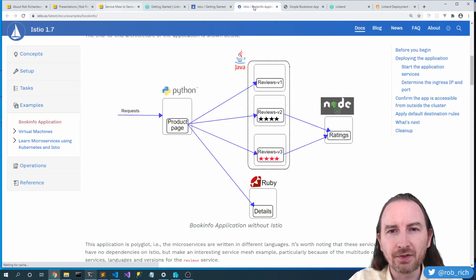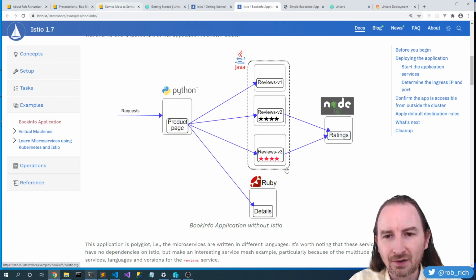I've already installed this Bookinfo sample application, and this works out really well. We have a product page. It will reach out to this service to get the product details. And then we also have this reviews service. In version 1, we have no stars. In version 2, we have black stars. And in version 3, we have red stars. And those will actually call out to this other service to get the rating. Now we want to experiment between version 1, version 2, and version 3, and so we'll see the stars either coming or going, depending on what version of the application we're running.